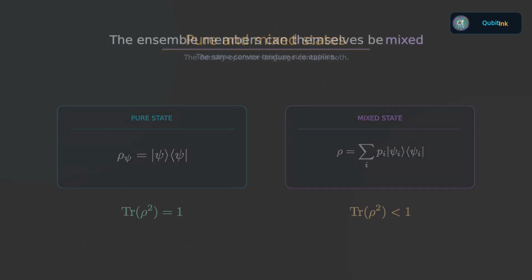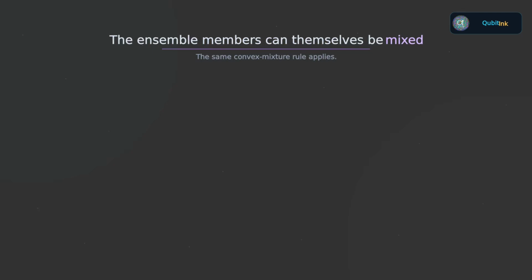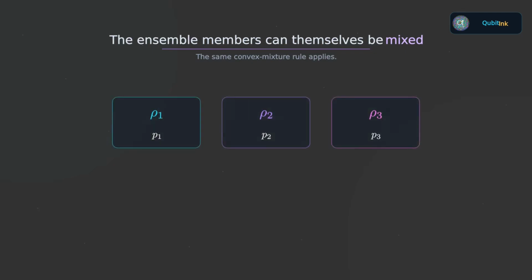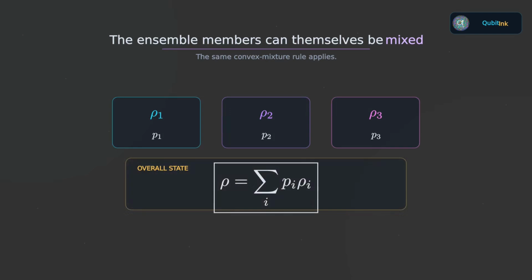There is one more useful extension. Suppose the preparation procedure does not choose directly between pure states. Instead, it chooses between density operators ρ1, ρ2, and so on, with corresponding probabilities. The same logic still works. The overall density operator is simply the probability-weighted sum of those density operators. So mixtures can be nested. An ensemble of mixed states is described by the mixture of their density matrices, just as an ensemble of pure states is described by the weighted sum of their projectors.